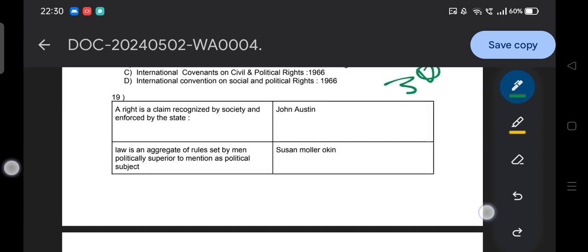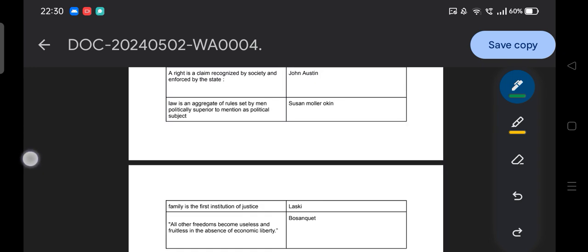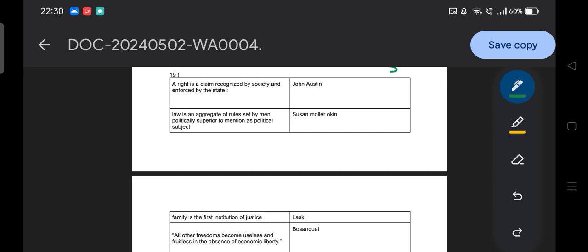Then again with you, a match the following question. So let me zoom it. Okay, hope it is visible to all of you. On this side the statements and on this side the thinkers. A right is a claim recognized by society and enforced by the state. Law is an aggregate of rules set up by a man politically superior to those mentioned as political subjects. Family is the first institution of justice. All other freedoms become useless and fruitless in the absence of economic liberty. On this side the thinkers, you need to match which thinker can be related to each statement.